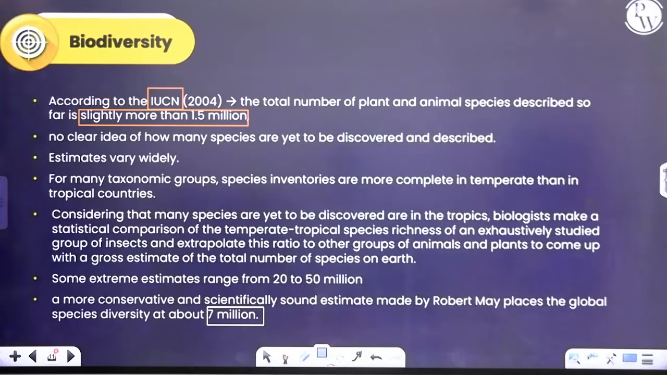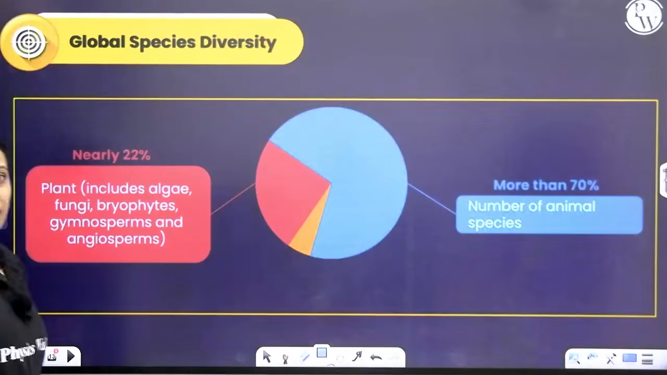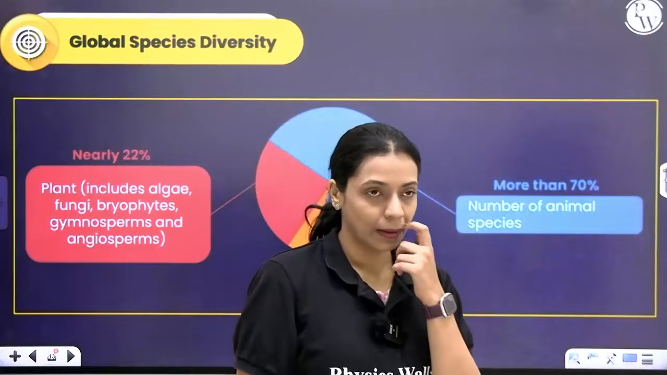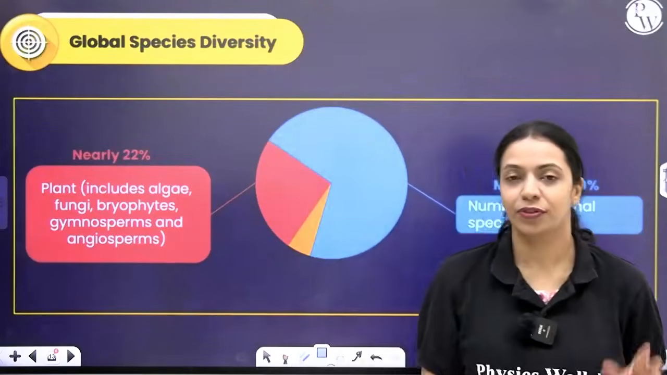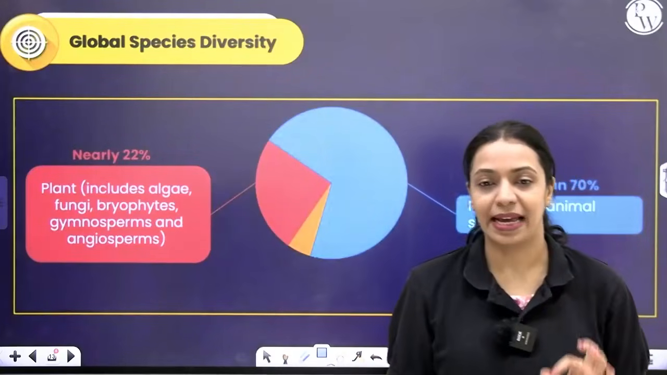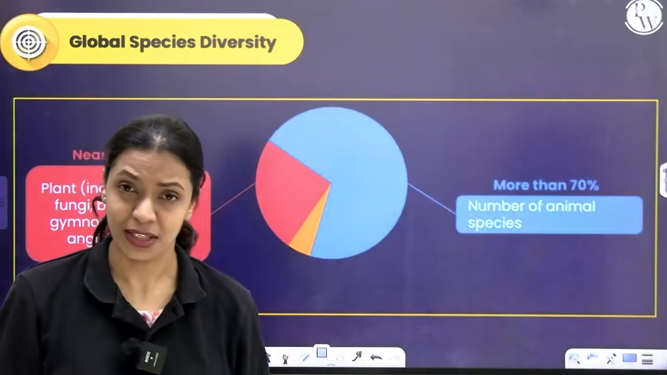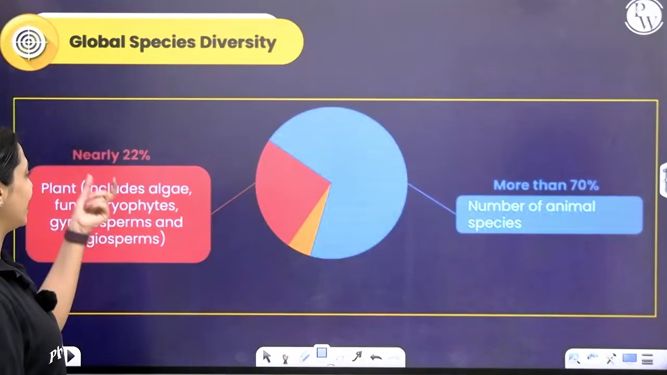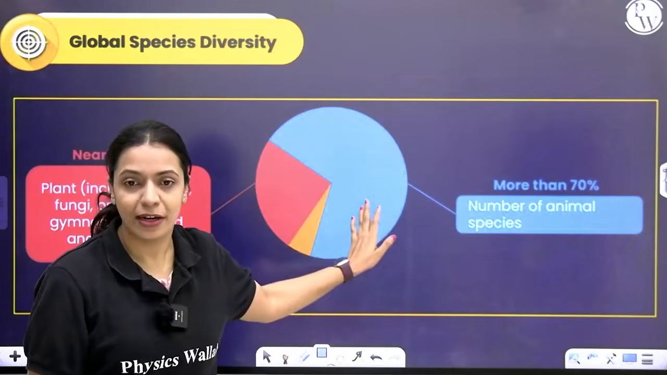All right, now let's talk about global species diversity. In the world, there are many different species. Of the ones that have been identified and described so far, more than 70% in fact are animals, and nearly 22% of them are plants. So there is more species of animals compared to plants.